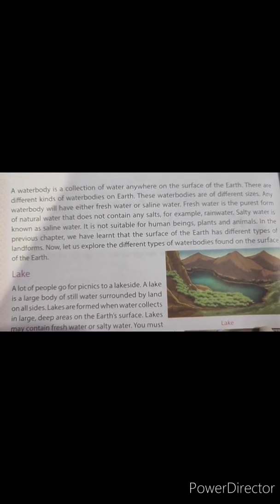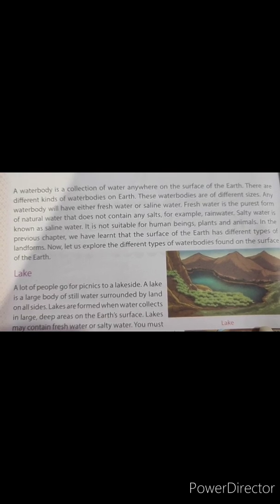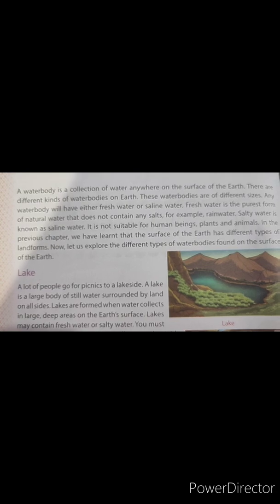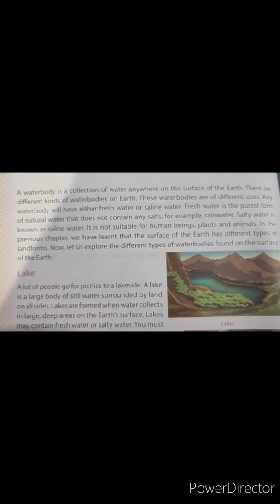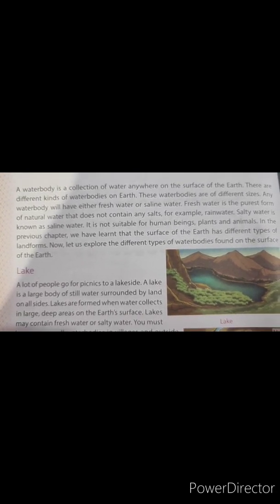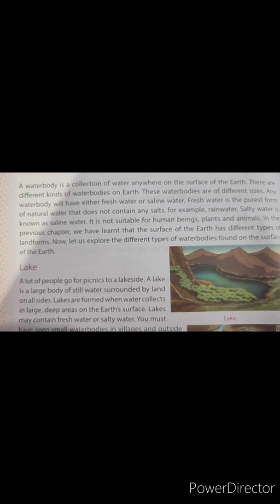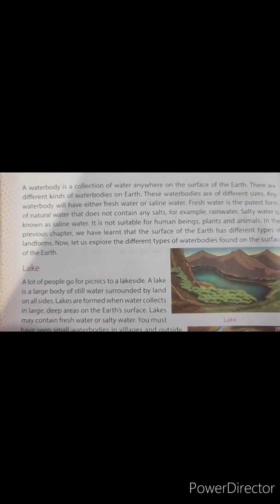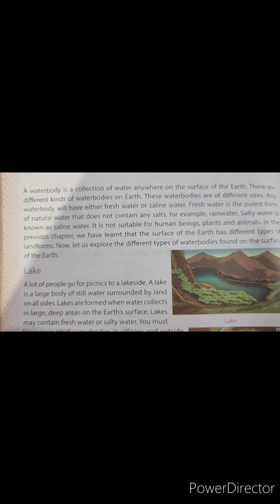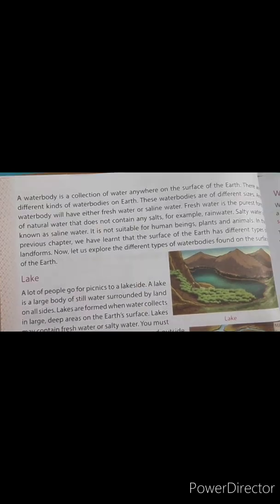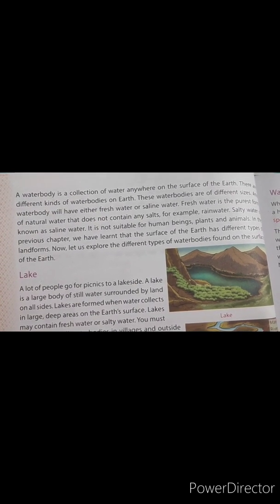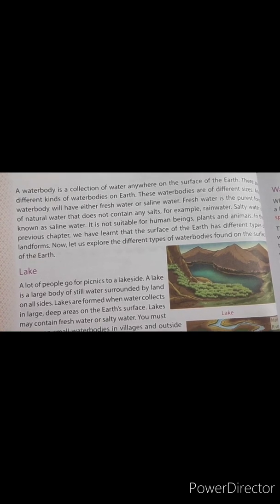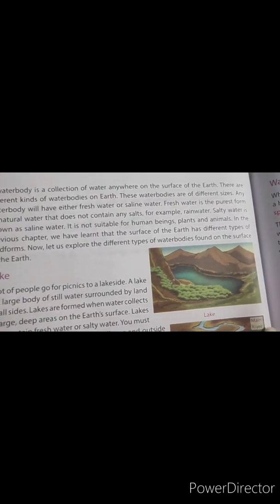Any water body will have either fresh water or saline water. Fresh water is the purest form of natural water that does not contain any salt, for example, rainwater. Salty water is known as saline water. It is not suitable for human beings, plants, and animals.